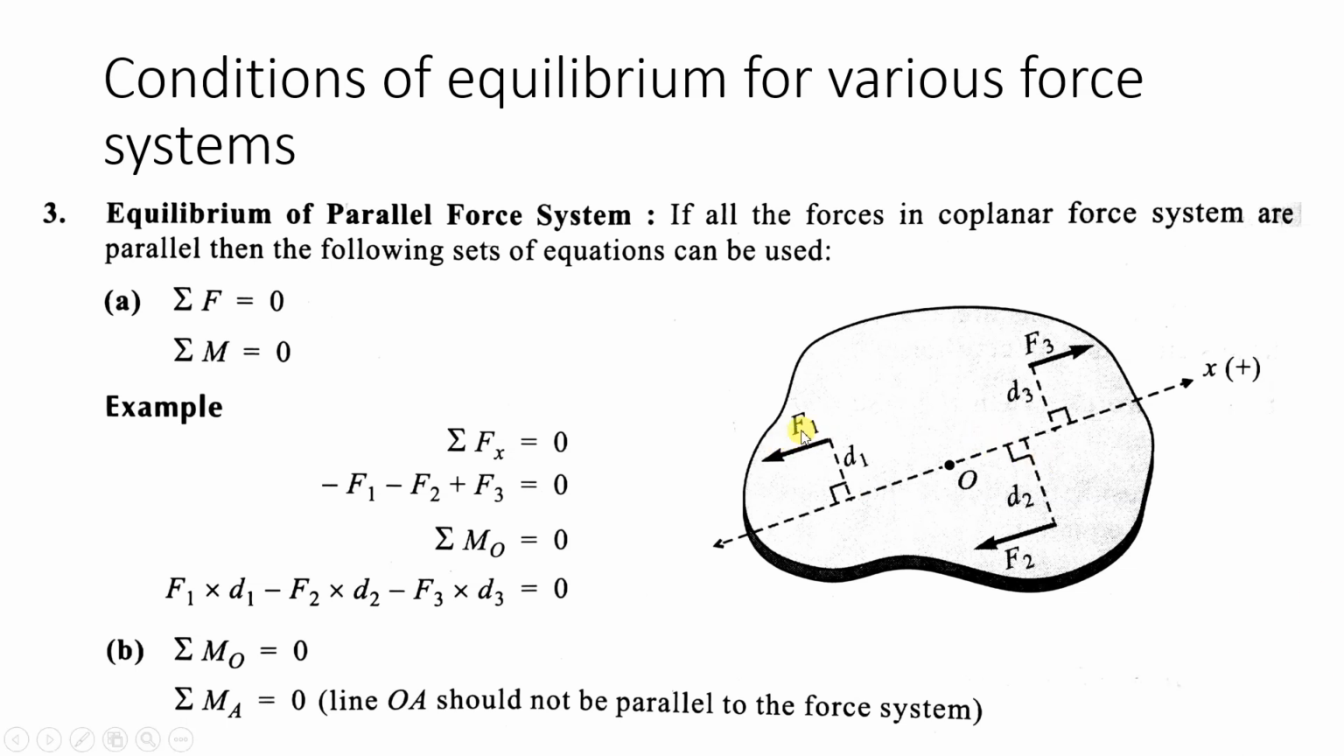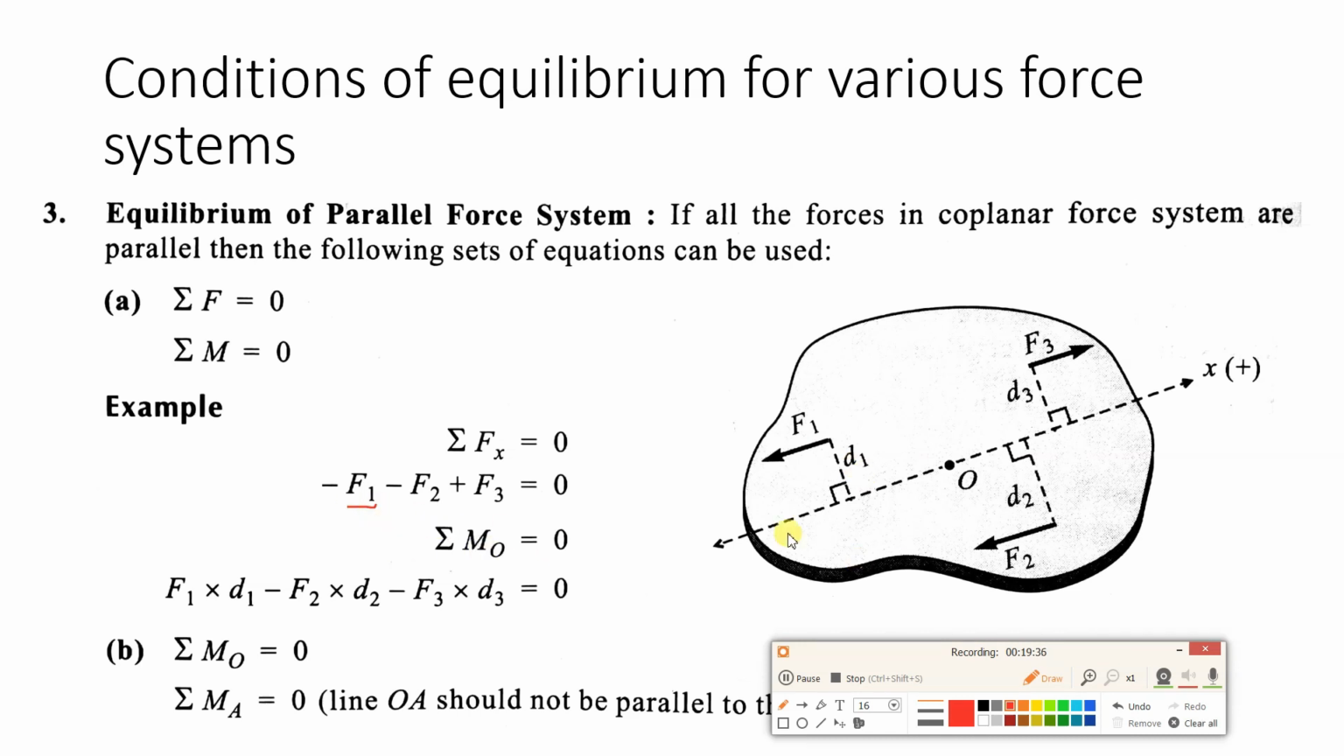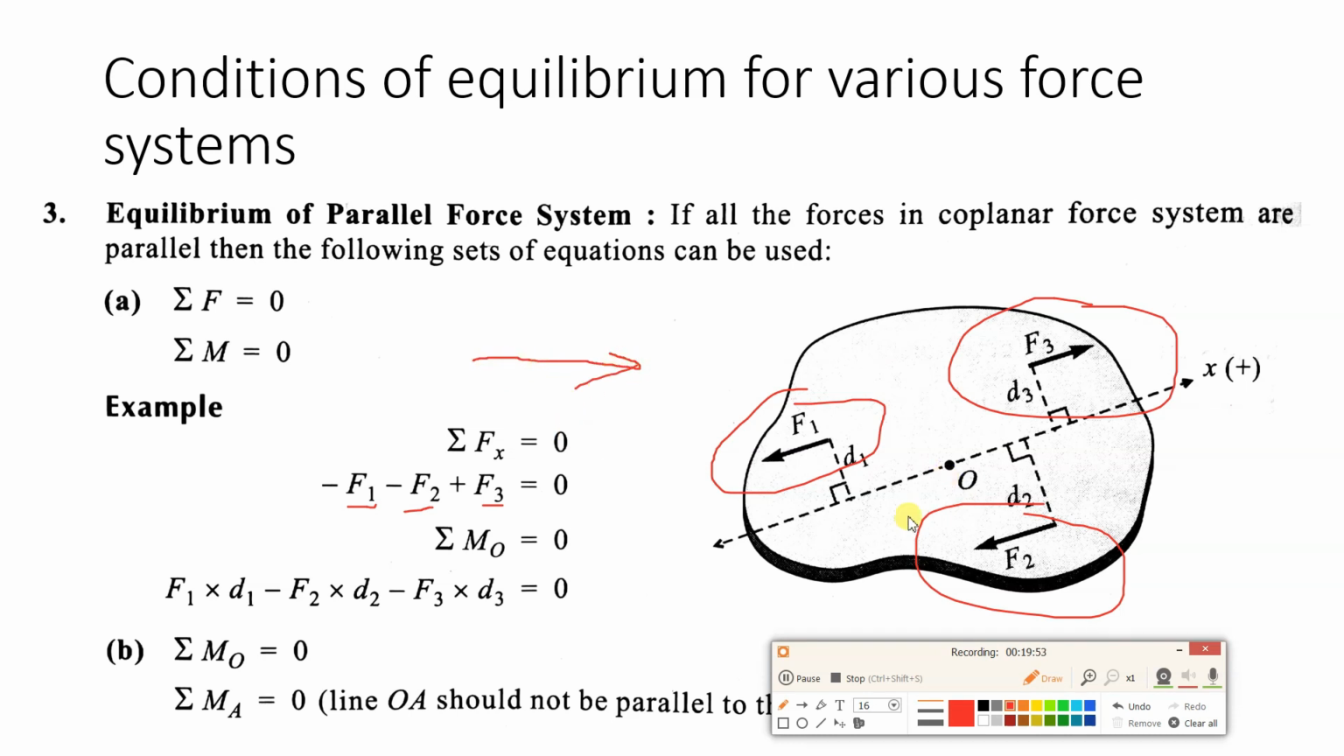So minus F1, here you can see minus F1, it is towards the left hand side. Then F2 is also towards the left hand side, so minus F2, and F3 is towards the right hand side, so plus F3. Now understand that it is not necessary that the x axis should be like this only. Even though this axis is inclined, we are considering it as the x axis. It is up to us what we define as the x axis. Then summation of moment about point O is equal to 0.